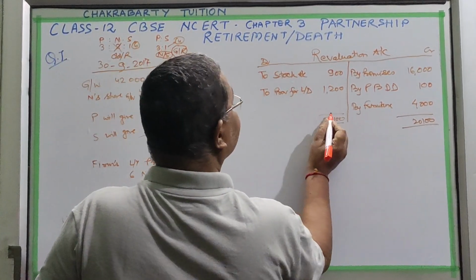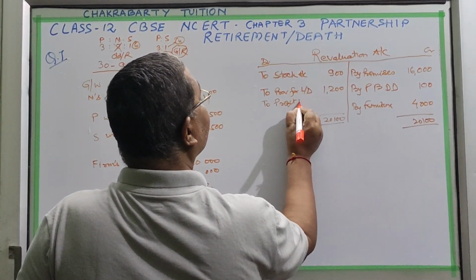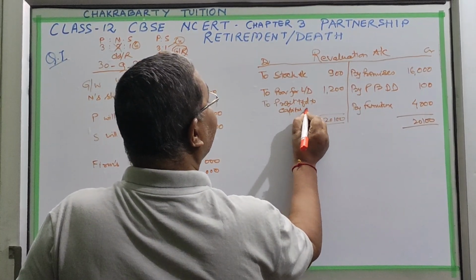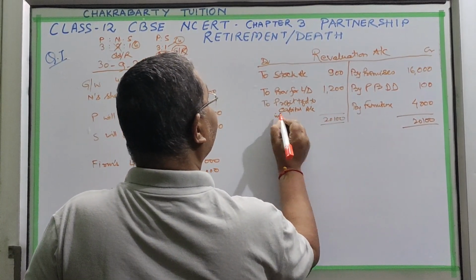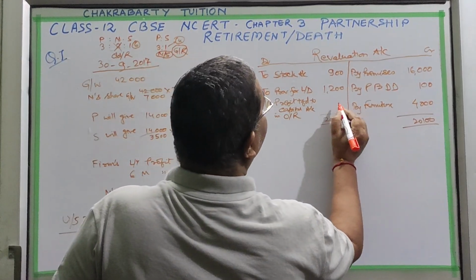Then this profit is to be transferred to the capital accounts in the old PSR, in the old ratio.